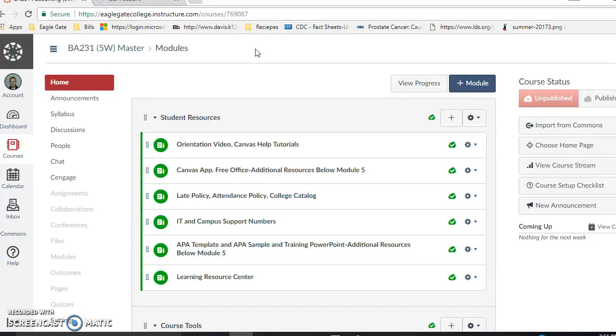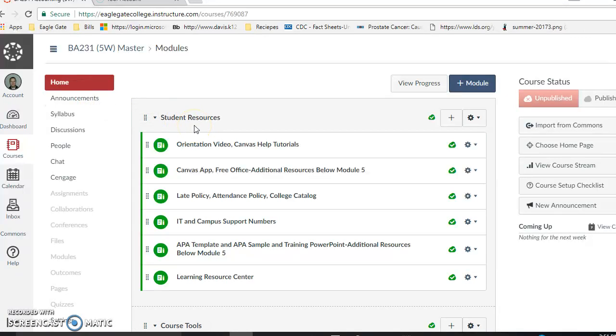So I want to go over a little bit about this course to explain what's going to go on and how it will work. I'll give you a quick refresher on Canvas in case some of you have not used it for a while, or if you've never logged into Canvas. Hopefully this will tell you how the class is going to work and what is expected. So right now you can see I am on the Home tab basically.